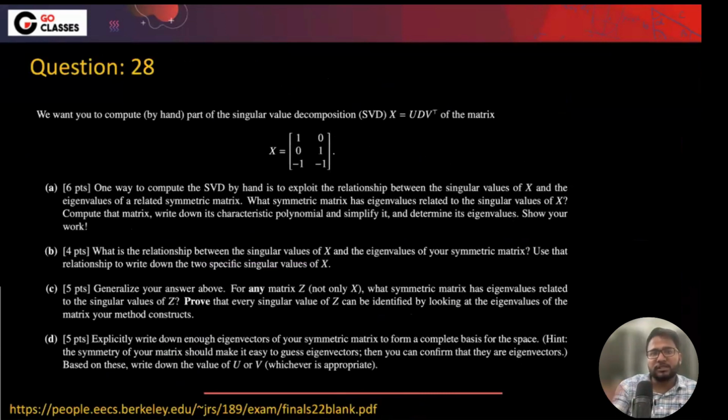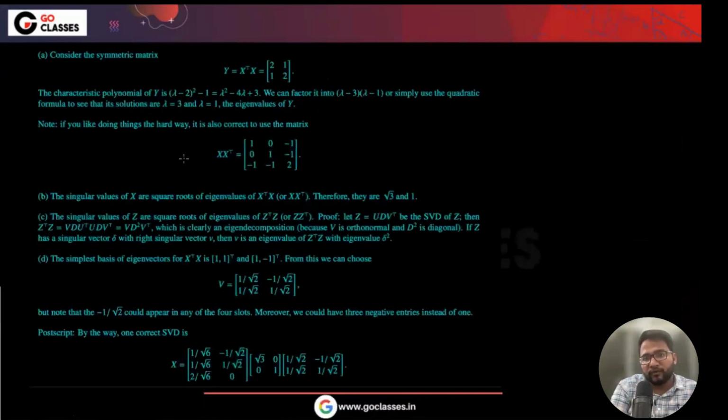Now let's see this question, which is a little long. We want to compute the SVD of the matrix. One way to compute SVD by hand is to exploit the relationship between singular values and the eigenvalues of a related symmetric matrix. What symmetric matrix's eigenvalues are related? I think they're just asking you to find the SVD. So maybe you can find x transpose x, then find the eigenvalues and then the singular values.